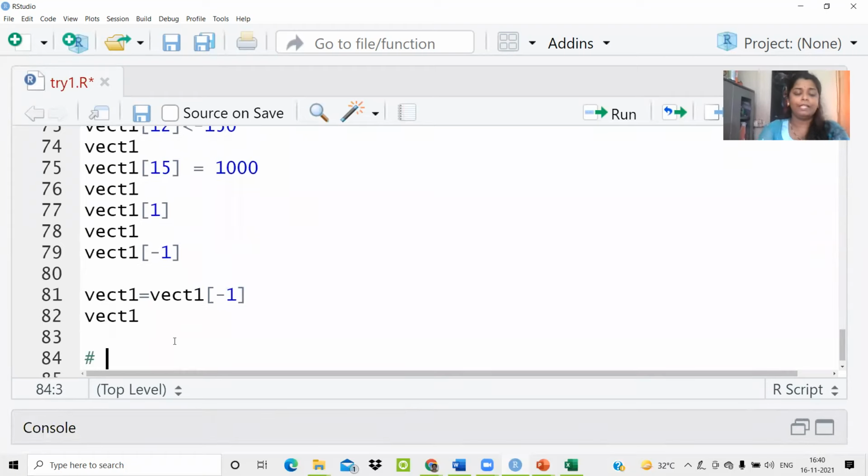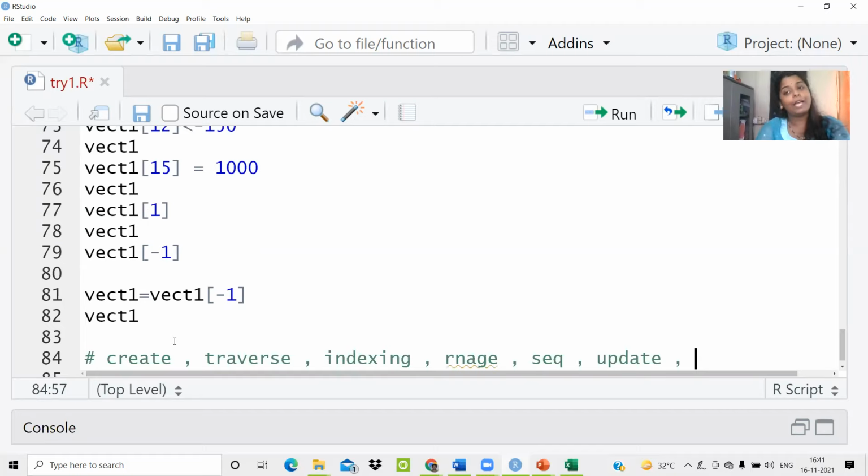Okay, so we have seen how to create a vector. We have seen how to traverse a vector. We have seen how to fetch the element at a particular index from the vector. We have seen how to use a range function. We have seen how to use the sequence function with a vector. We have seen how to update a certain entry in the vector.